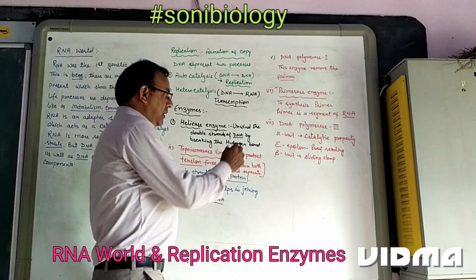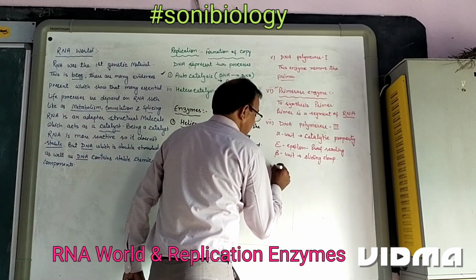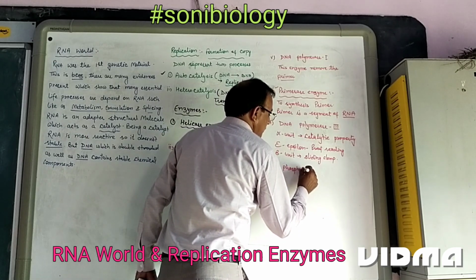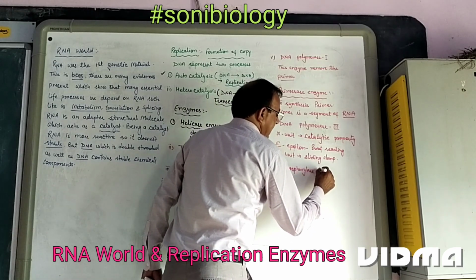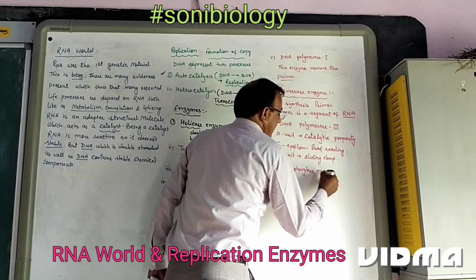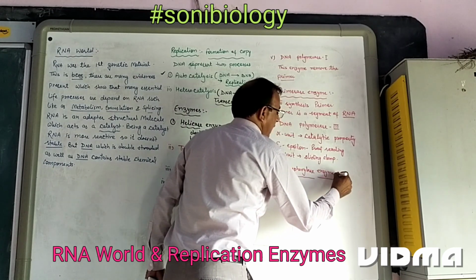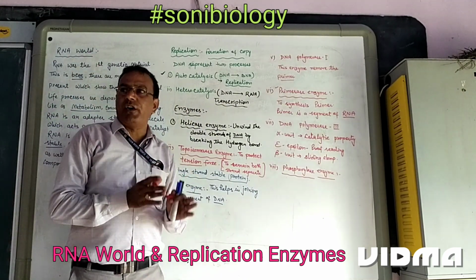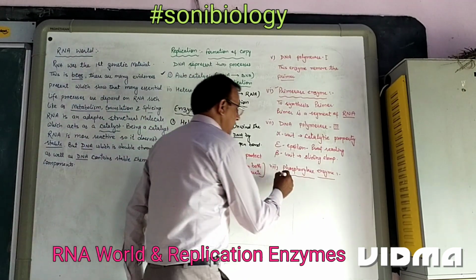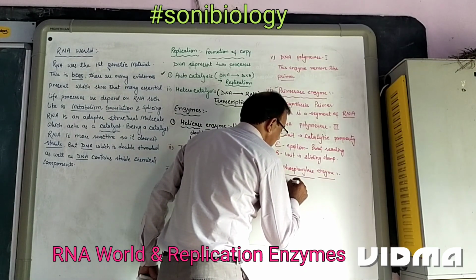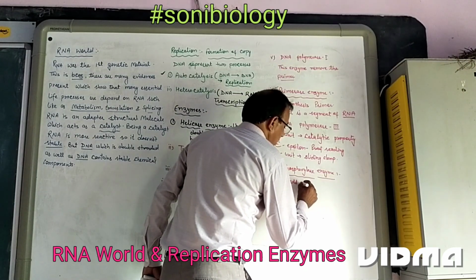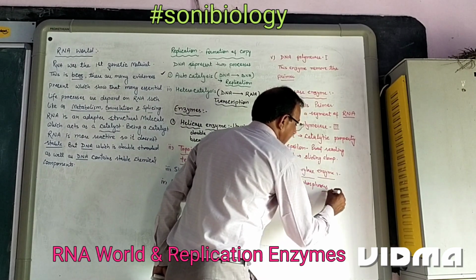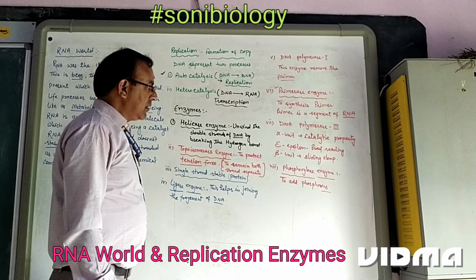Sliding clamp. Next enzyme 8 is the phosphorylase enzyme. This enzyme is responsible for adding phosphorus as required by the chemical compound.